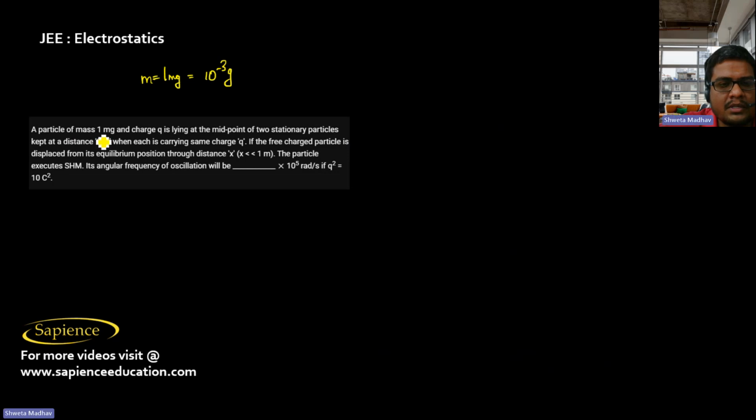A particle of mass 1 milligram and charge q is lying at the midpoint of two stationary particles.